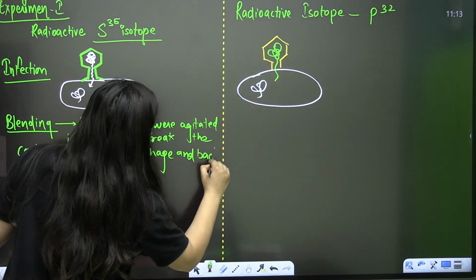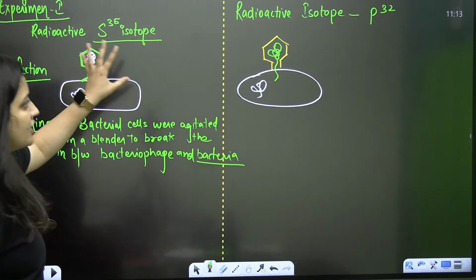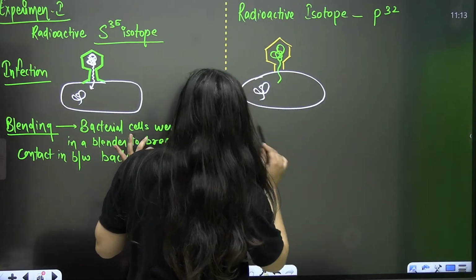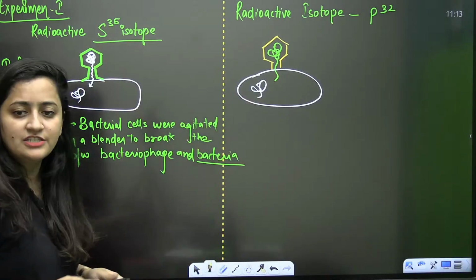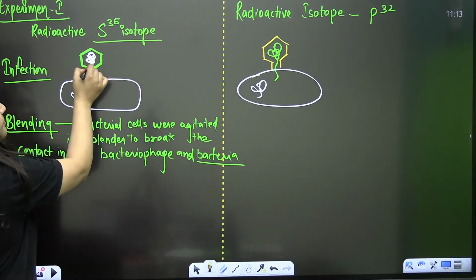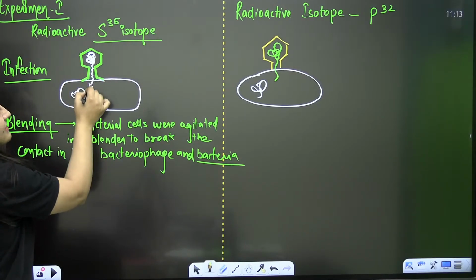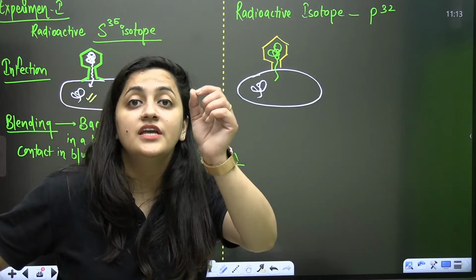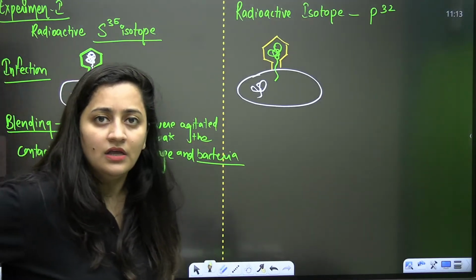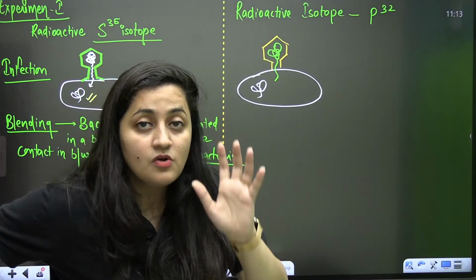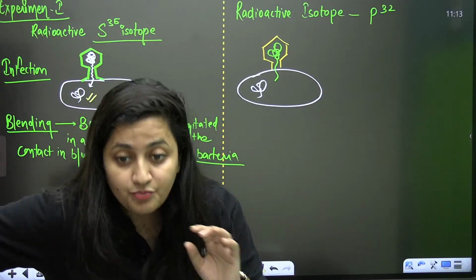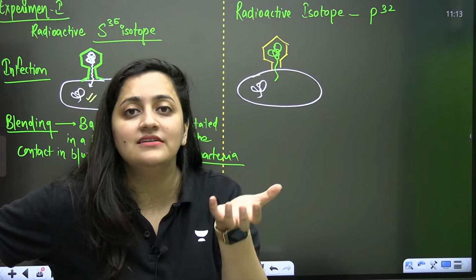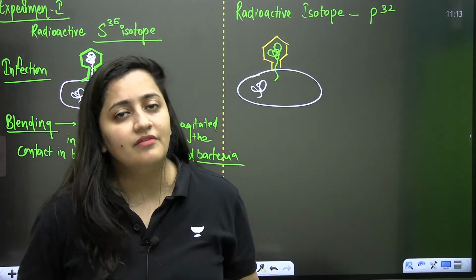Because in the very first step, when there is the infection, this is the nature of your bacteriophage: when it infects the bacteria, it passes its genetic material, its DNA, to that bacteria, and it incorporates its DNA into the host's DNA. That is the nature of this virus. That's how viruses work. They are non-living outside the living body. When they are not getting their host, they are just inert crystallizable proteins. That's what a virus is. It is a connecting link in between non-living and living organisms.